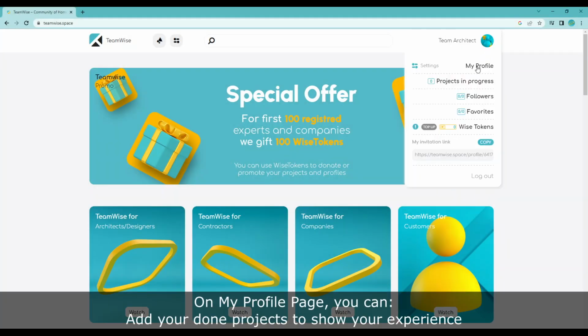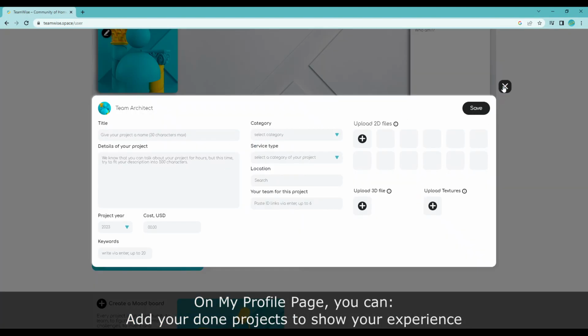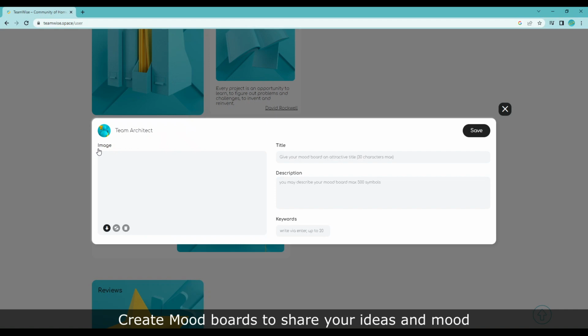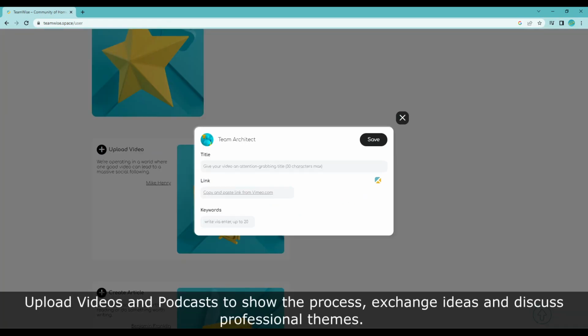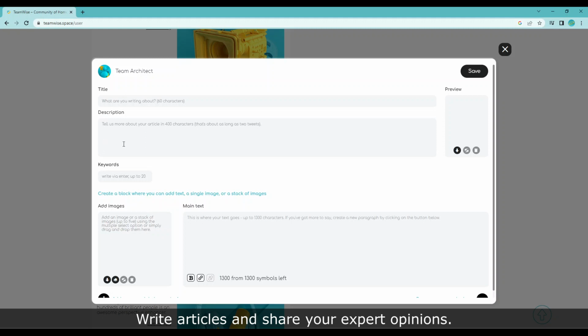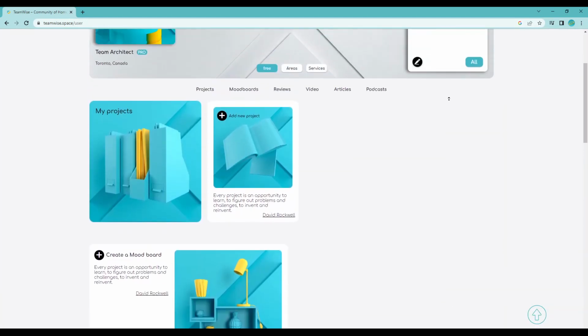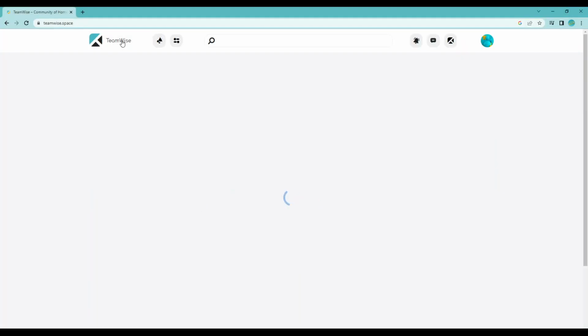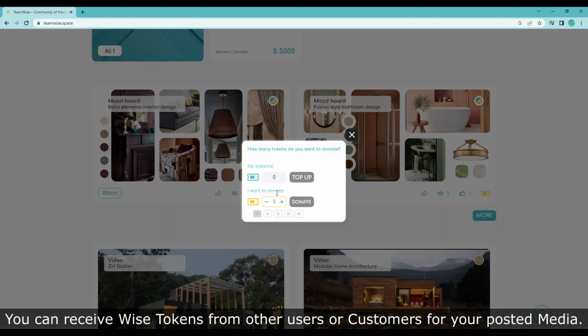On my profile page, you can add your done projects to show your experience. Create mood boards to share your ideas and mood. Upload videos and podcasts to show the process, exchange ideas, and discuss professional themes. Write articles and share your expert opinions. You can receive WISE tokens as a donation from other professionals or customers for your media as recognized helpful content.